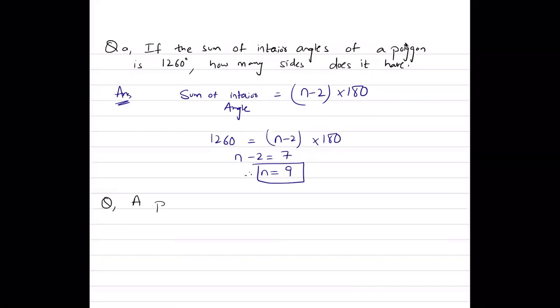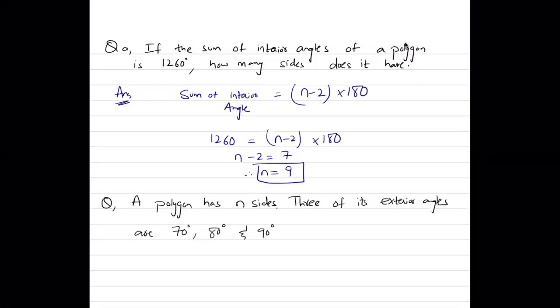The second question says a polygon has n sides. Three of its exterior angles are 70 degrees, 80 degrees, and 90 degrees. The remaining exterior angles are each 15 degrees. Find the value of n.